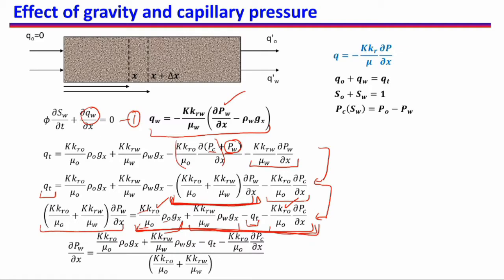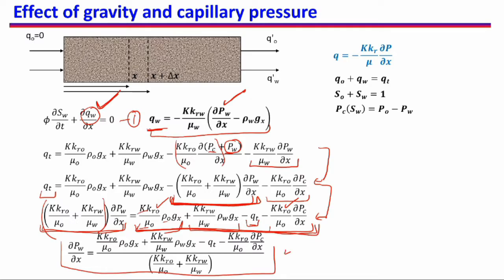So if we replace del PW by del X using this manipulation, then QW will also come as a function of SW, and that is what we want in equation 1. So now I have taken this multiplier of del PW by del X, the pressure gradient, in the denominator, and this is the only thing that I have done, and this is the quantity that I get.